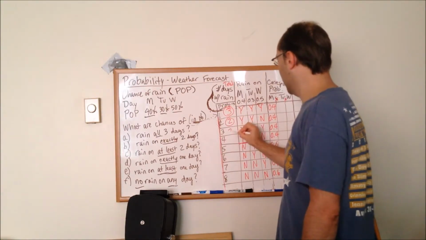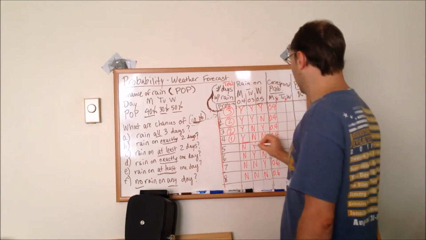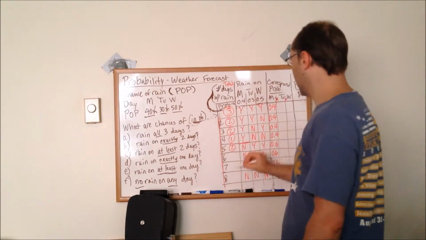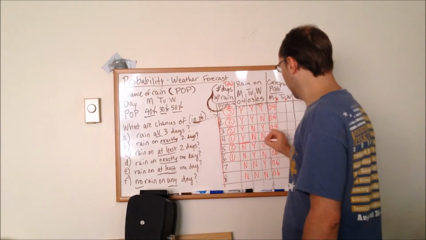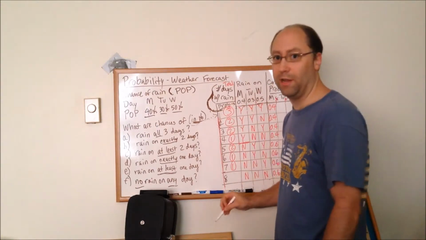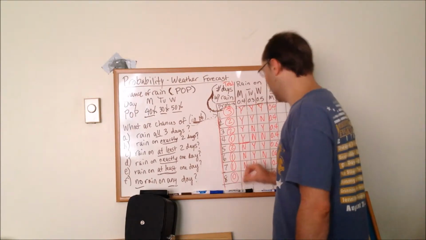We have 2 days with rain there. We just have one here that it just rains Monday. That one, it's the other way around. There are 2. It doesn't rain Monday and rains Tuesday and Wednesday. There's one here, just rains on Tuesday. This is only it rains on Wednesday. And this is no rain on any of the 3 days. That's also possible. So 0.